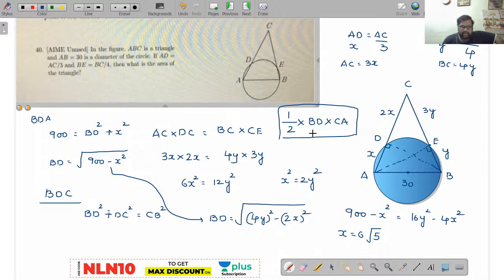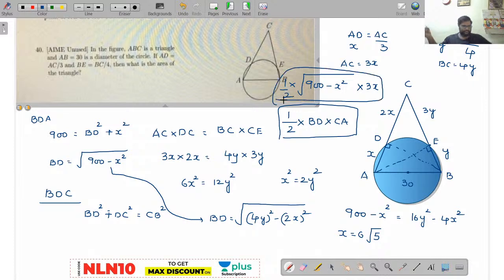Yes, half into BD into CA will be the area of the triangle. Now you know BD as root of 900 minus x square, and already you have calculated this x square value also. CA value will be 3x into half. Now let me calculate this and let me know the answer.